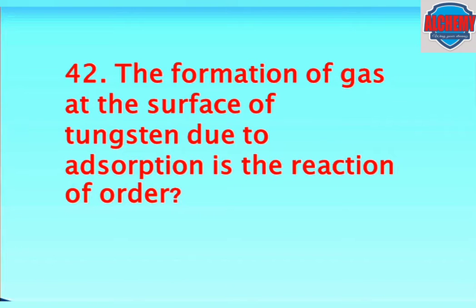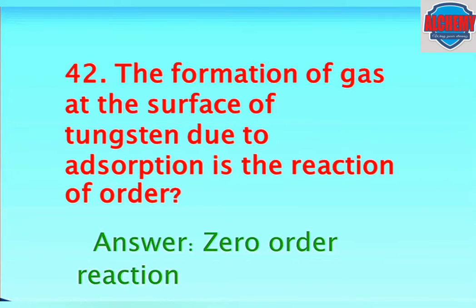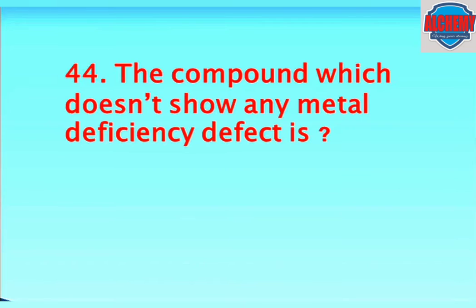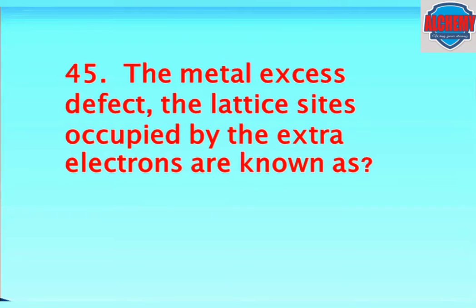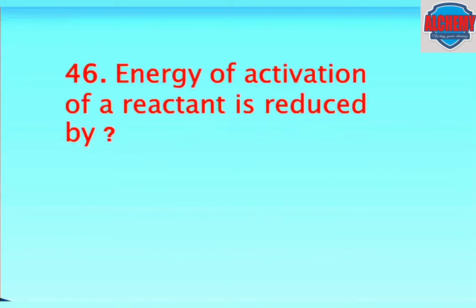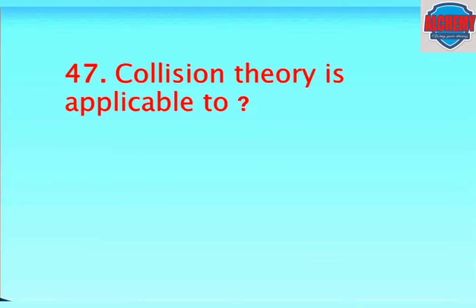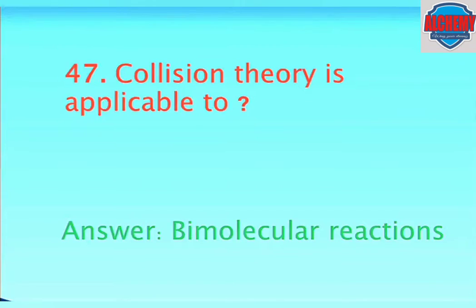What is the order for the reaction in which gas is formed on the surface of tungsten? Answer is zero order reaction. In an ionic compound with Frenkel defect, the coordination numbers are low. A compound which doesn't show any metal deficiency defect is NaCl. In metal excess defect, the lattice sites occupied by extra electrons are known as F centers. The energy of activation of a reactant is reduced by increased temperature. Collision theory is applicable to bimolecular reactions.